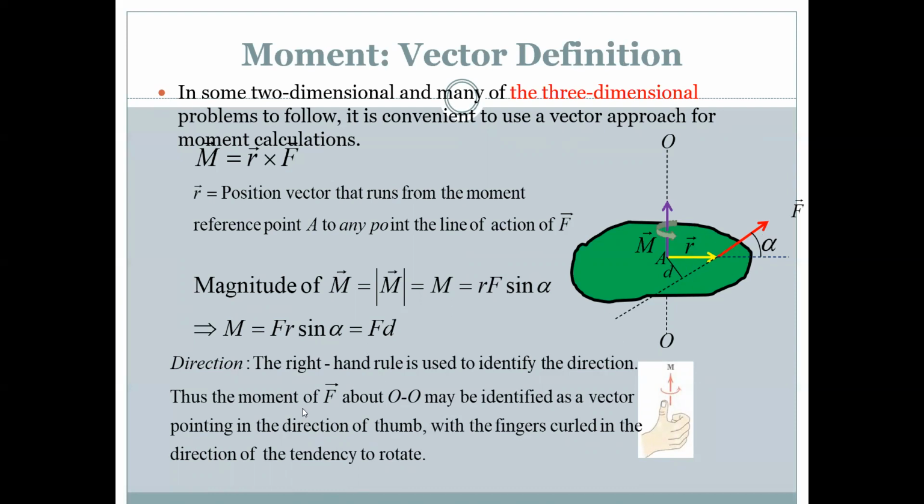The right hand rule is also used to identify the direction. Thus, the moment of force F about O may be identified as a vector pointing in the direction of the thumb, with the fingers curled in the direction of the tendency to rotate. This is all about the moment vector definition, where M is equal to r cross F. From that we can find the moment, which is F d.